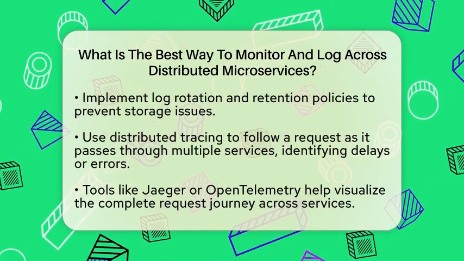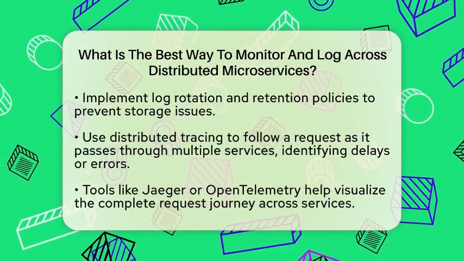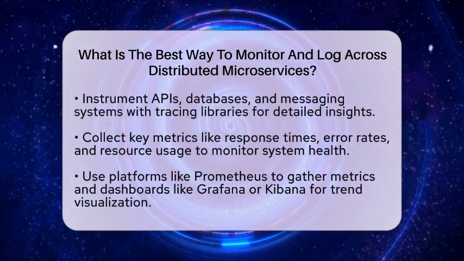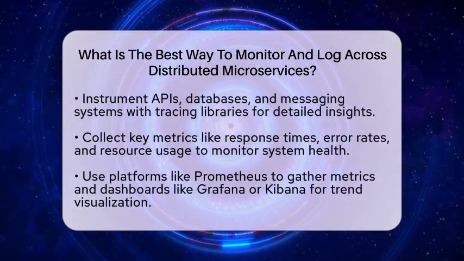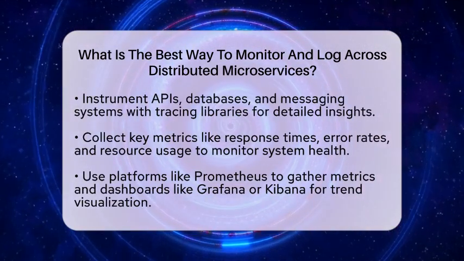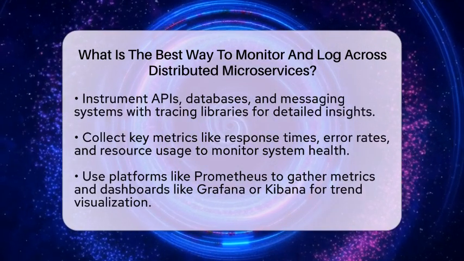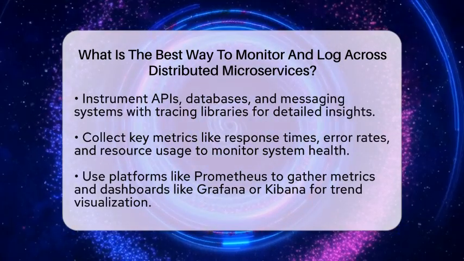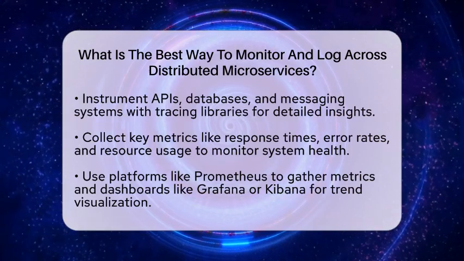Instrumenting your APIs, databases, and messaging systems with tracing libraries is key. It provides a clear picture of how each part of your system interacts. Metrics are also vital. Collect data like response times, error rates, CPU and memory usage, and how many requests your services handle. Metrics give you numbers that show how healthy your system is.